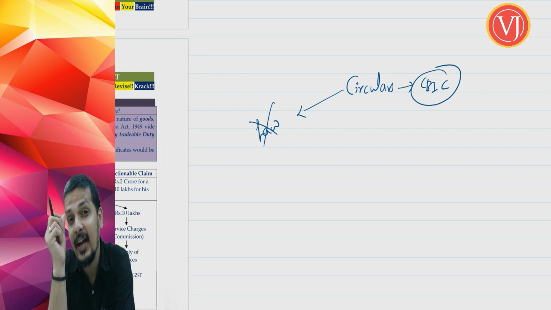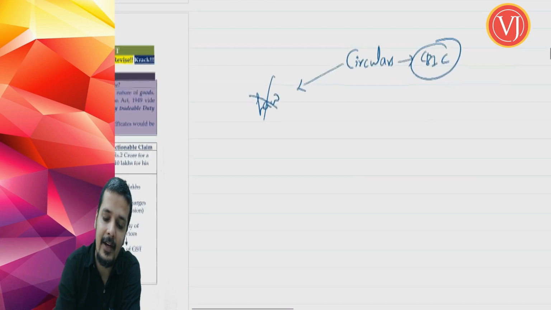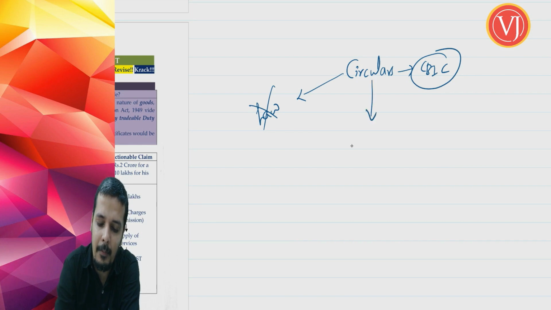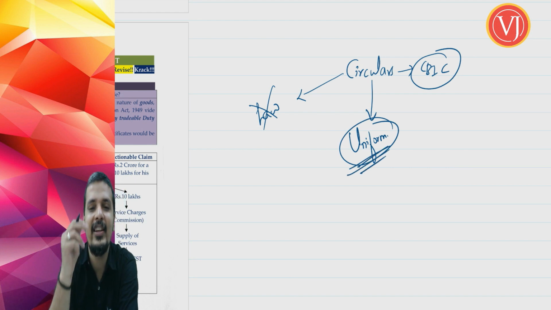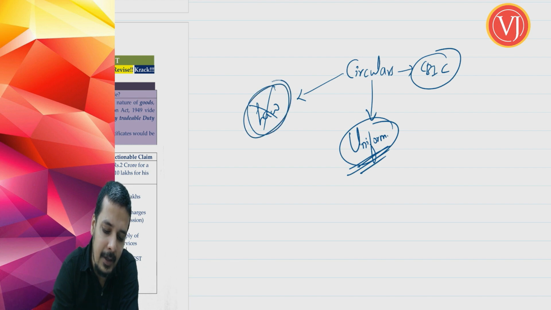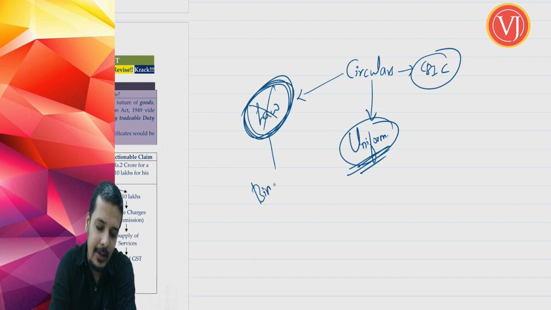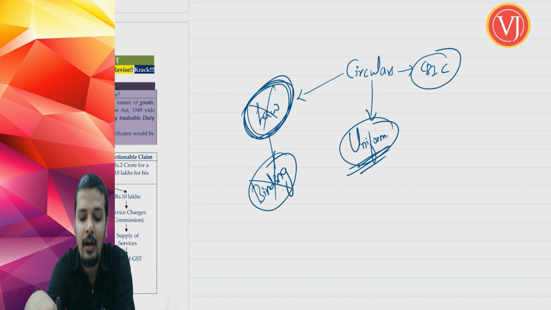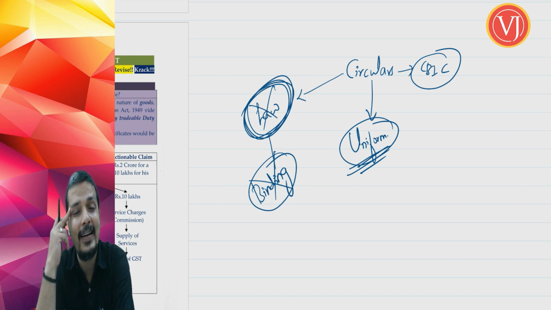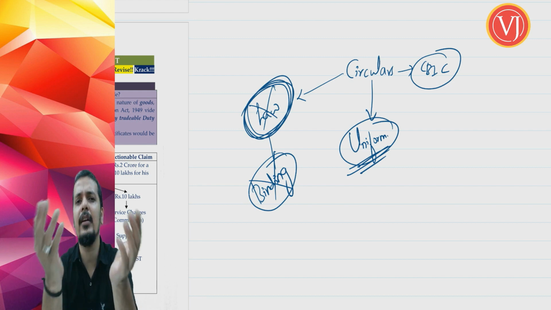Even in the discussion that we had, we never discussed circulars, right? Circulars are only for clarificatory purposes, for the purpose of uniformity, to ensure that if there is any doubt, CBIC will be issuing circulars. They are not part and parcel of law, which means it is not binding on you. If it was part and parcel of law, it was binding on you. Now it is not, so it is not binding on you. If you are not satisfied with the interpretation taken by the circular, you can challenge it.